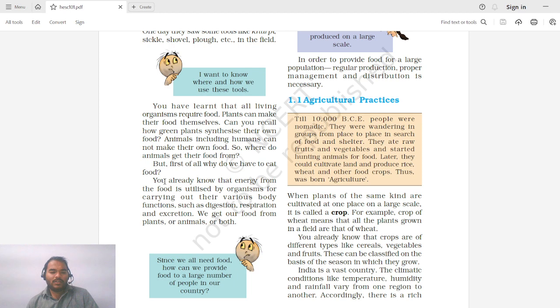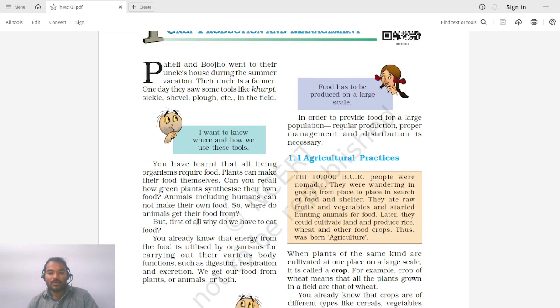So primarily, why do we eat food? You already know that energy from food is utilized by organisms for carrying out their various body functions such as digestion, respiration and excretion. So three major functions: digestion, respiration, excretion, then movement of a person or animal from one place to another. For carrying out all these day-to-day activities of an organism, every organism requires food, that is energy. So we get energy from our food.